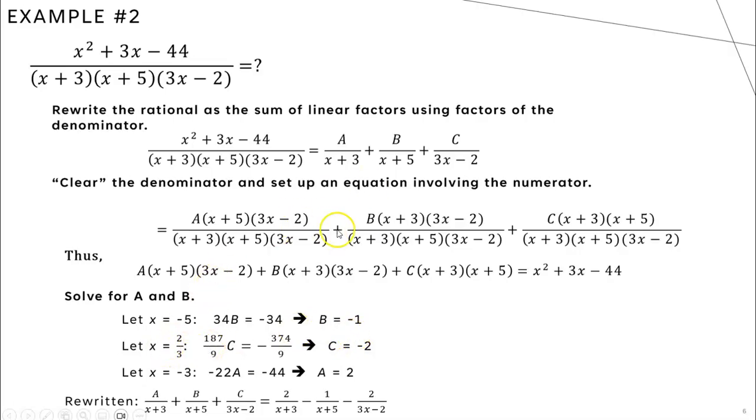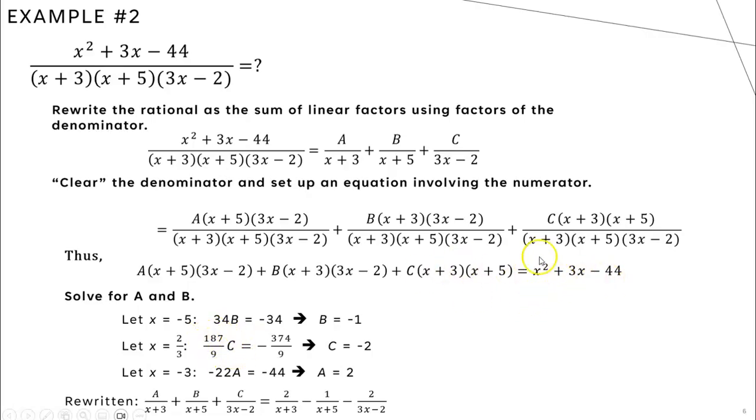I'm going to do the same with the 3x minus 2 factor. When I set 3x minus 2 equal to 0, I get x equals 2/3. When I plug that in, I'll notice that the a portion goes to 0 because that has a 3x minus 2 factor already. My b portion goes to 0 as well. My c does not. So I plug in 2/3 into this, and long story short, I end up getting 187 over 9 times c.